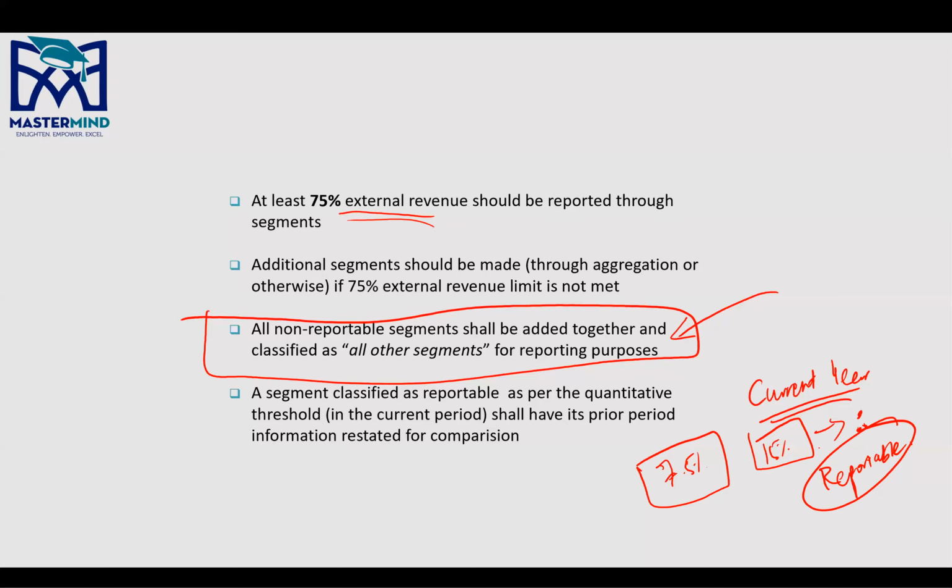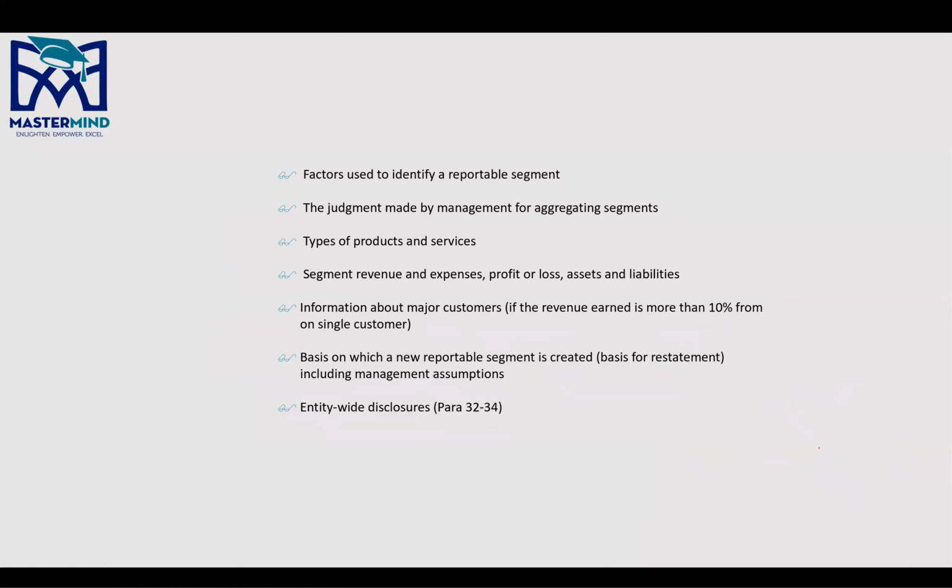Next up, you have disclosures, which is obviously not very important for the paper, but you should know, right? What needs to be disclosed? Factors used to identify a reportable segment, number one, right? The judgment made by management for aggregating segments, again, similar economic characteristics, they need to be disclosed. What similarities did you find? Okay, because obviously the users of financial statements, you need to present the information, or the subject should be clear when you present something in front of the users. All right. Otherwise, there's no use presenting the information if they're not clear about it.